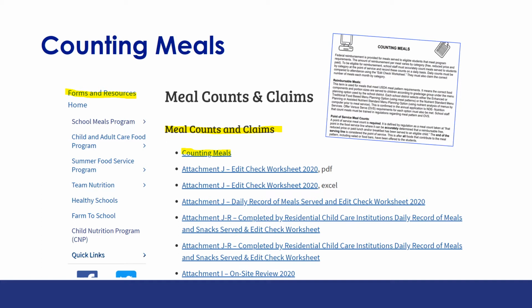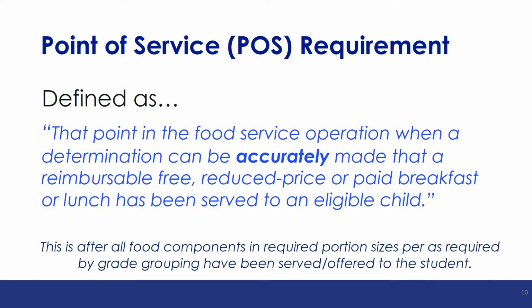To be eligible for reimbursement, school staff must accurately count meals served to students by eligibility category at the point of service and record these counts on a daily basis. A point of service meal count is defined by regulation as a meal count taken at that point in the food service line where it can be accurately determined that a reimbursable free, reduced price, or paid lunch and/or breakfast has been served to an eligible child.